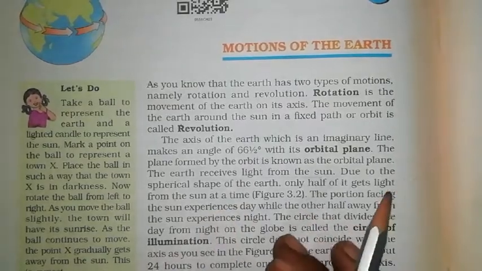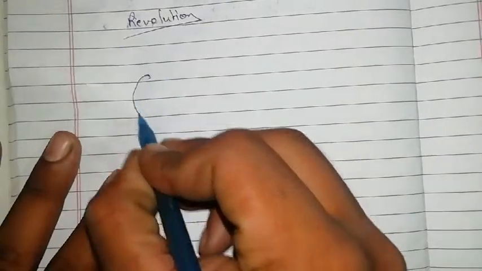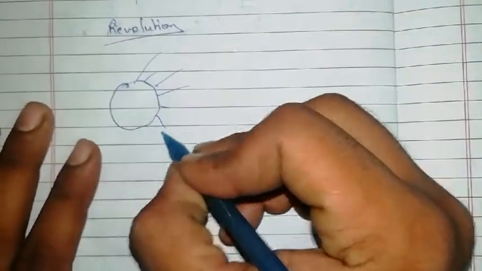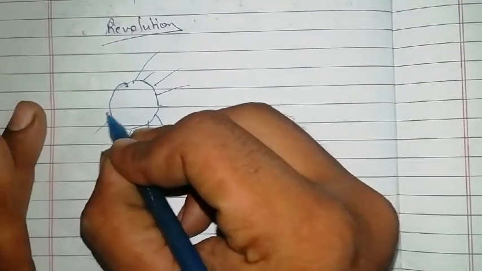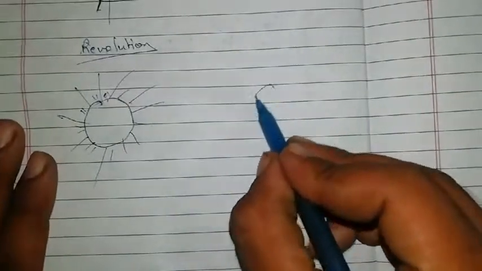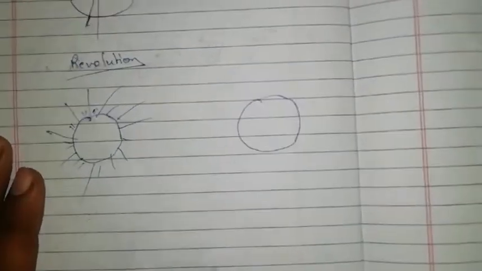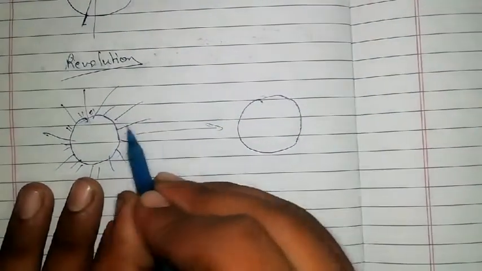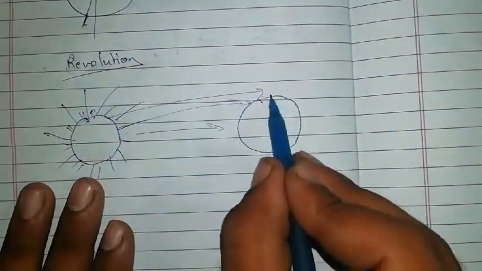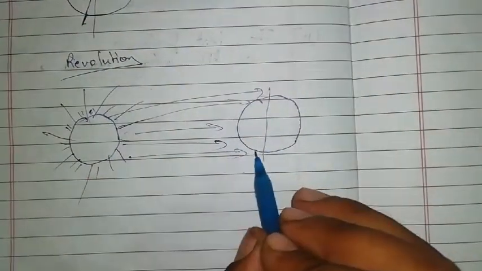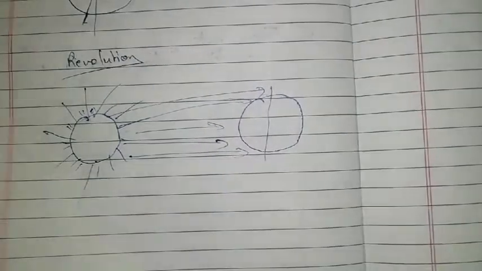Okay, suppose this is the sun, and this is the earth. Due to its spherical shape, as the sun is here, the light will travel up to a maximum of half the earth. Means half of the earth will receive sunlight at one time.